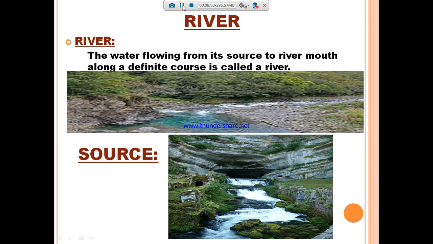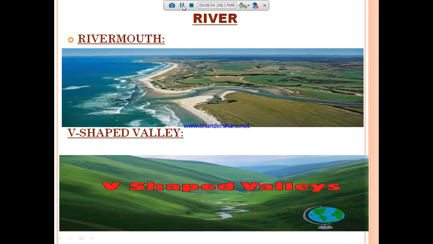The place where it joins a lake or sea or an ocean is called the river mouth. So the starting point of a river is called the source, and the ending part of the river is called the river mouth. See the first picture. The river at last ends with the sea or ocean. So this point is called the river mouth.